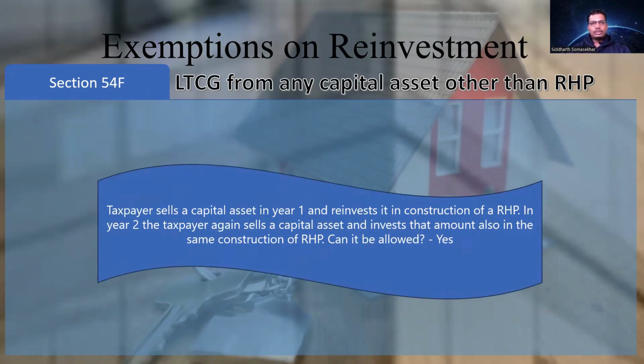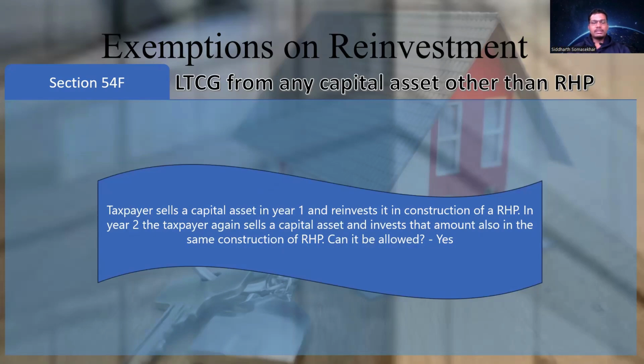Now, this is one point that needs to be understood. This is an interesting thing. Let's say a taxpayer sells a capital asset in year 1 and reinvests it in the construction of a residential house property. So it has 3 years to construct a residential house property. Now in year 2, the next year, the taxpayer again sells another capital asset and reinvests the sale consideration into the same construction of the residential house property.